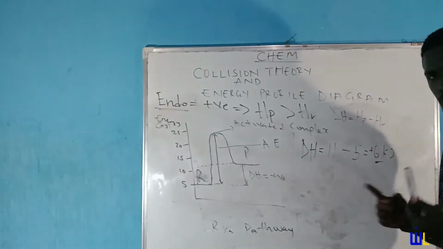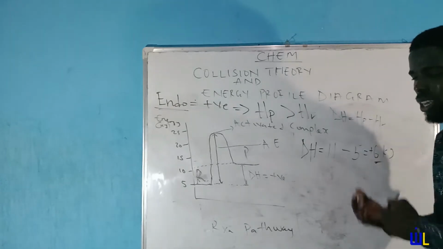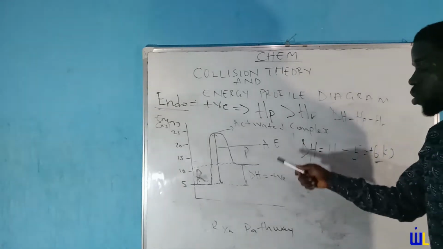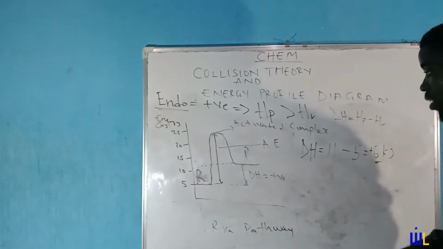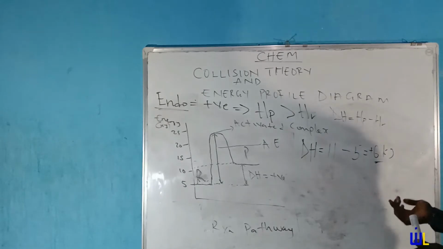So please don't mix it up. Whenever you are drawing for endothermic, have this thing in mind. For endothermic reactions, the energy profile diagram has that the heat of product must be greater than the heat of reactant for this reaction's enthalpy to be positive, as we have proved here.